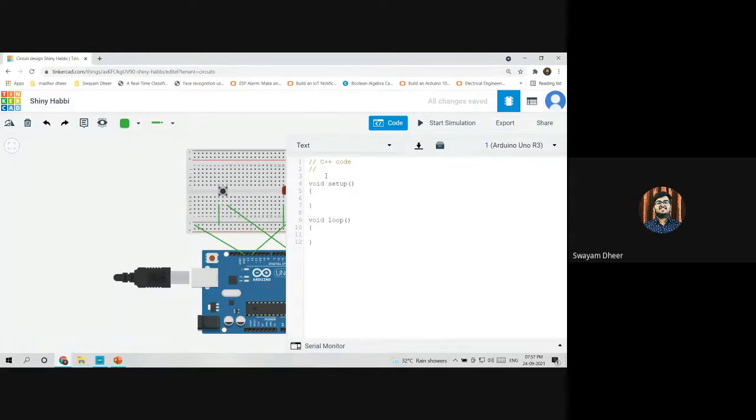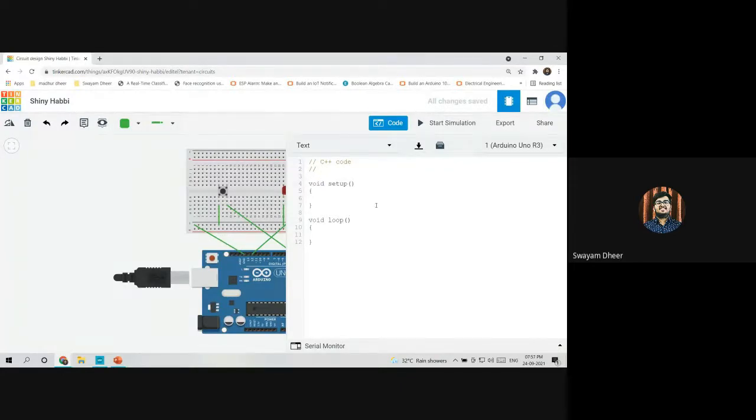Okay, so all this code is written in the C++ coding language. Does anyone know C++ here? No. But I can understand that these are two functions. Yeah, exactly. There are two functions, void setup and void loop. Now I'll tell you briefly about these two functions.